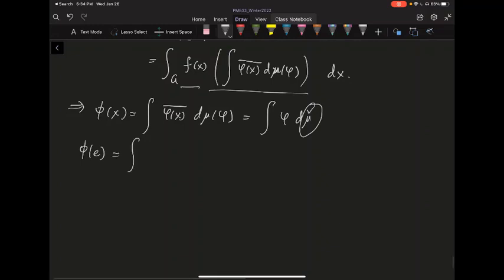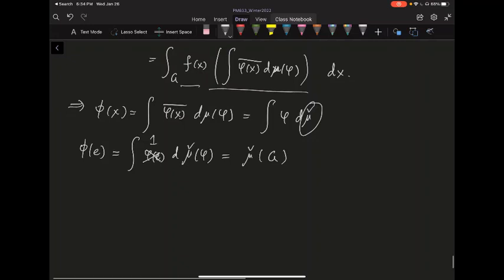This equals the integral of phi of e, let's do the mu check so I don't need a conjugate there, d mu check of phi. But a character on the identity is always equal to 1. So this evaluates to mu check of G hat, which by our assumption, since we chose phi of e equal to 1, means the mu check, when you measure on the entire G, equals 1.